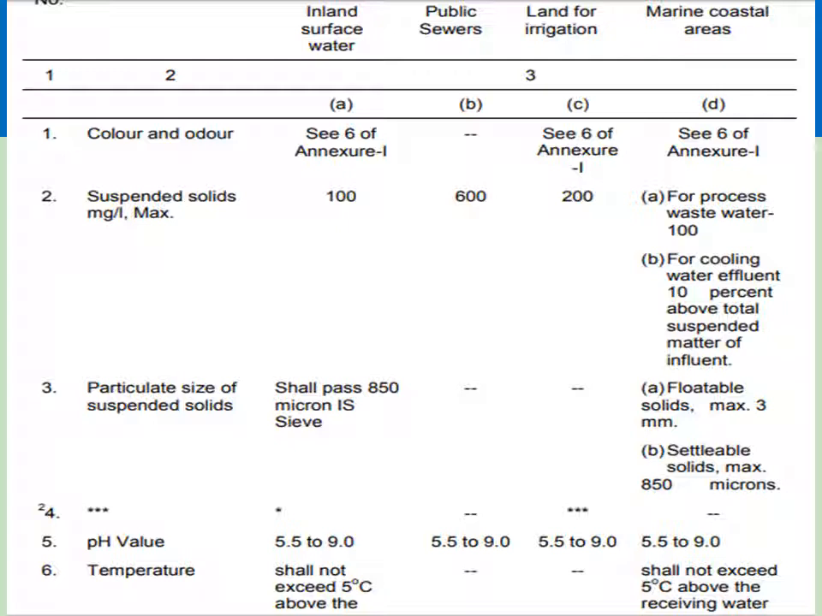And these are some standards that are given for inland surface water, for public sewers, etc. For color and odor, suspended solids. The pH value is normally 5.5 to 9, even though for drinking water, the pH should be 6.5 to 8.5.